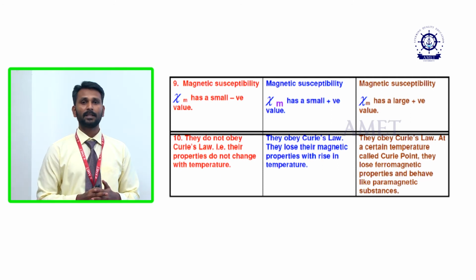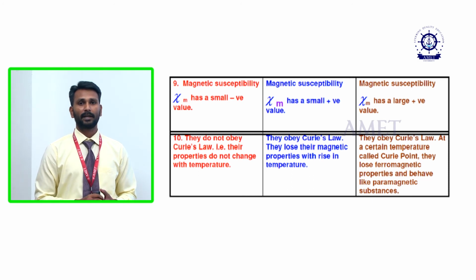So these are the comparisons between dia, para and ferromagnetic materials.